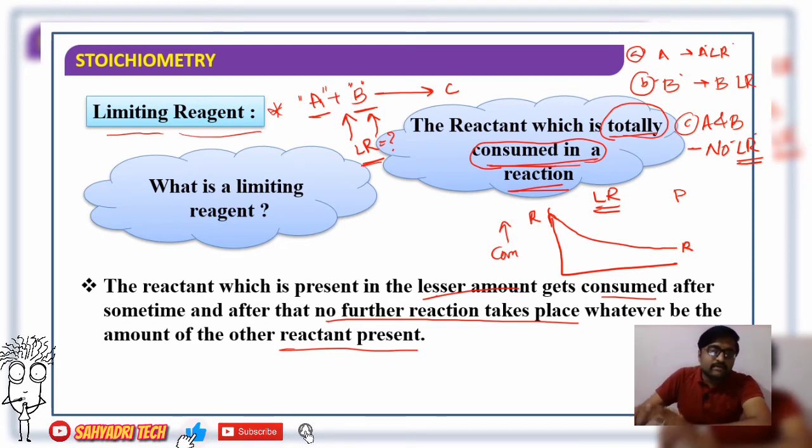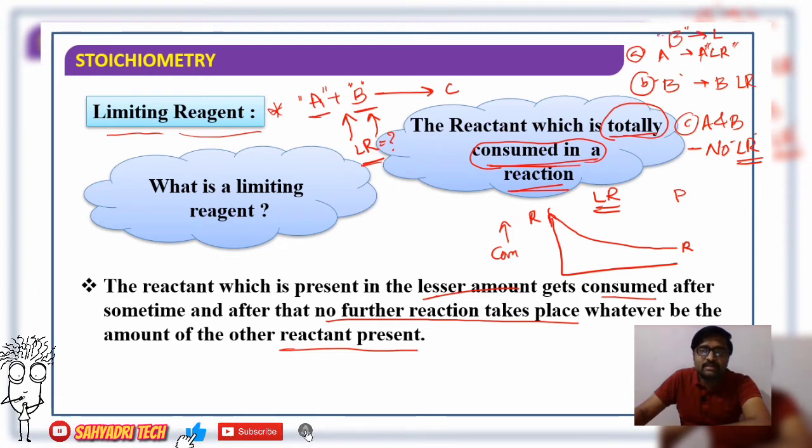In the first possibility, if A is consumed completely, then A acts as a limiting reagent. What about B in this case? If A is consumed completely, B remains in excess. Yes or no? B remains in excess.